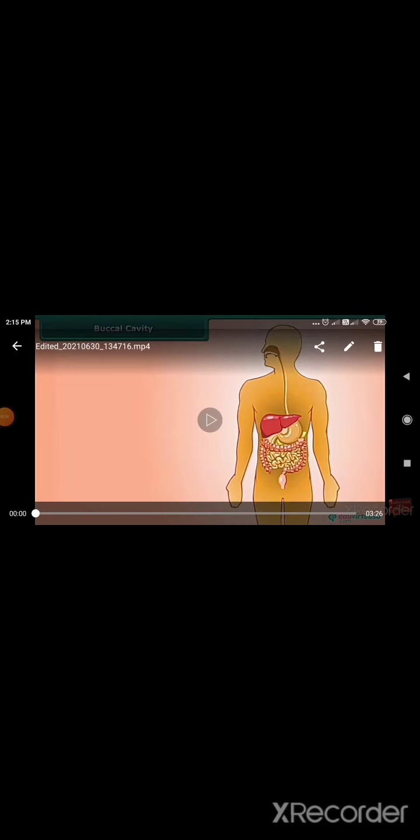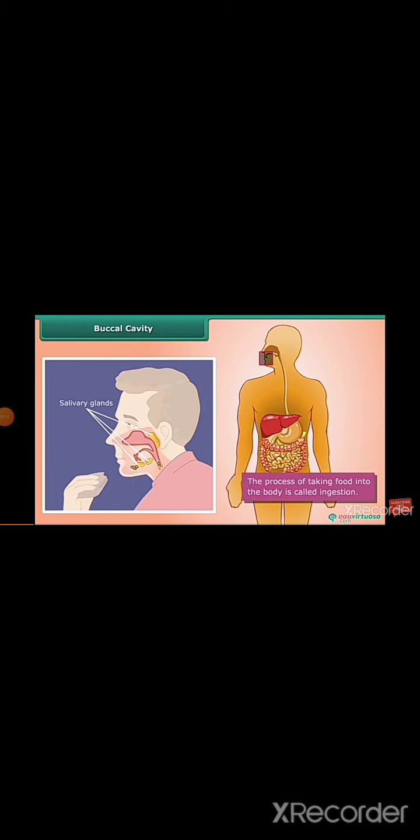Now let us know what happens to the food in different parts of the digestive system. The mouth and the buccal cavity. Food is taken into the body through the mouth. We chew the food with the teeth and break it down mechanically into small pieces. Our mouth has the salivary glands which secrete saliva, which converts starch into sugars. The process of taking food into the body is called ingestion.